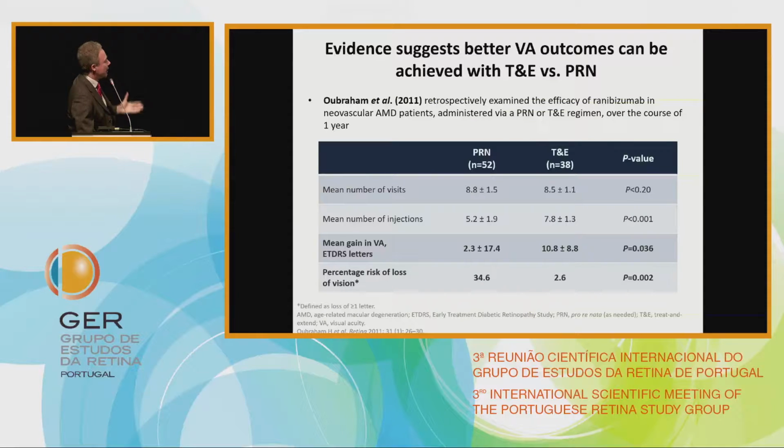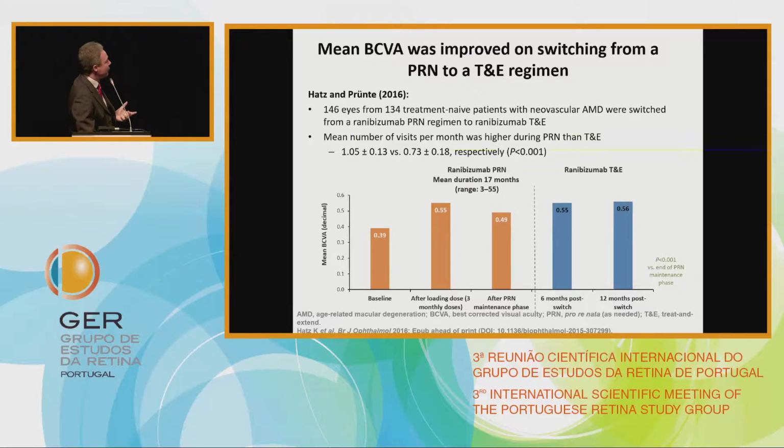For this reason, some authors try to make a comparison between the PRN treatment, as I told you, as-needed treatment, and treat and extend, that could be a good compromise between a fixed regimen and as-needed treatment. And what we see in this publication is that if we apply treat and extend to our patient, we obtain better results compared with as-needed treatment.